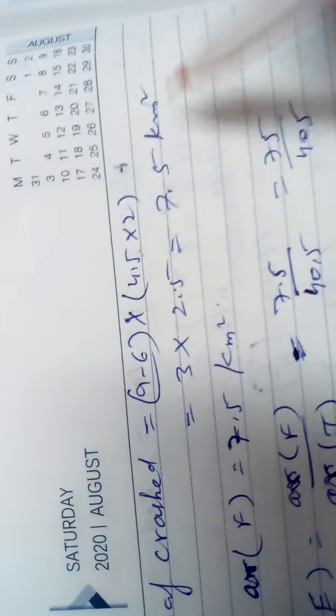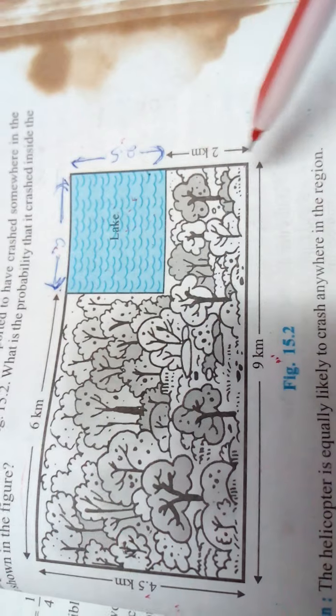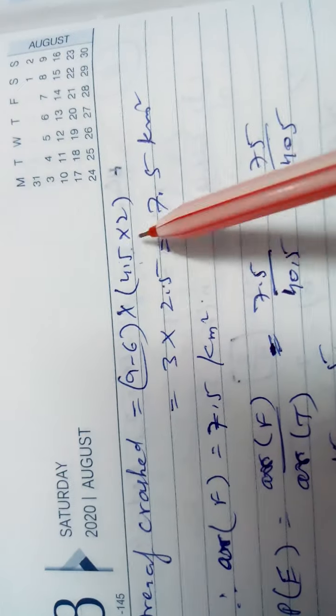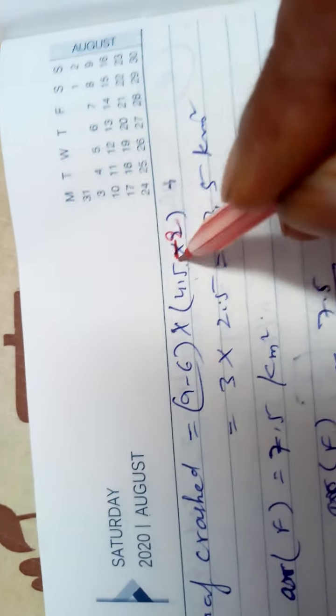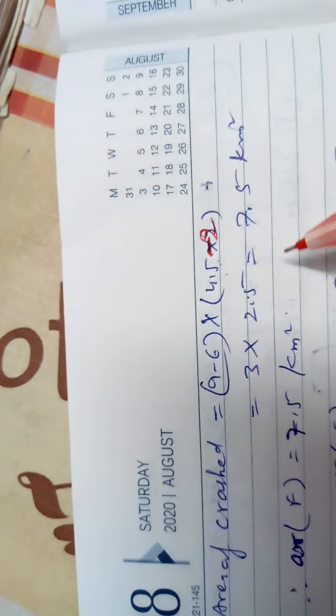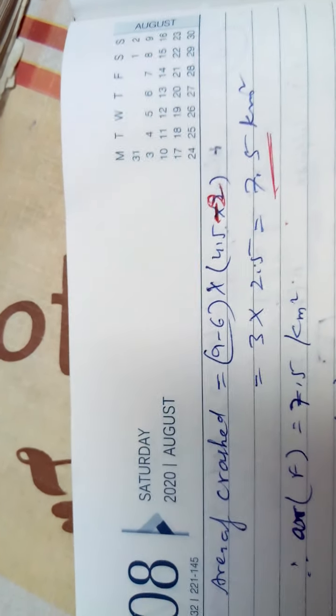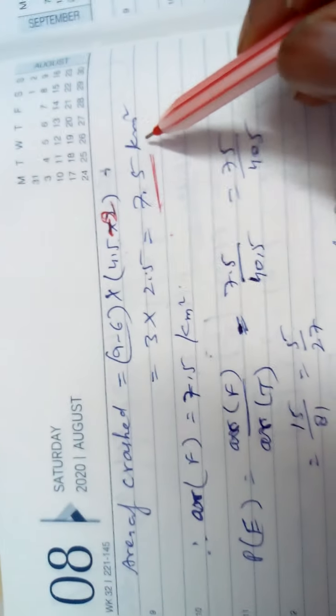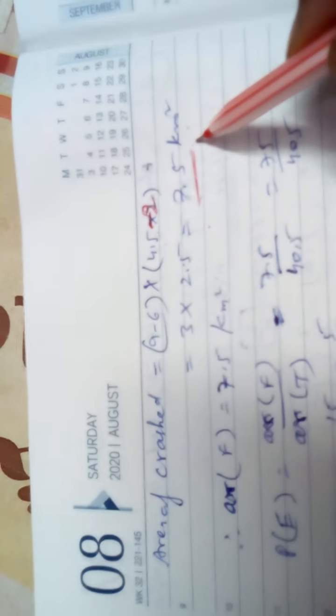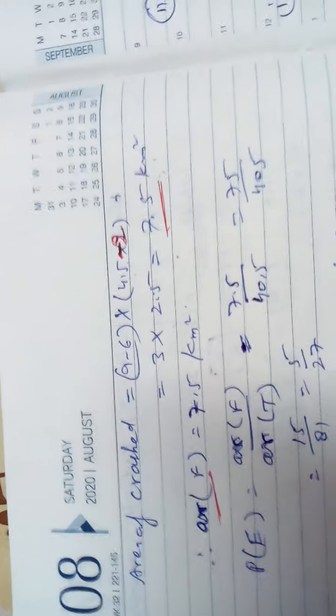Area of the crest means what your requirement is. It is given here. 9 is this, 6 is this, so this length will be 9 minus 6, and breadth will be 4.5 minus 2, which is 2.5. So L into B, 9 minus 6 times 4.5 minus 2, you get 3 into 2.5, which is 7.5 kilometre square, the area of requirement, favorable. So it is the area in favor, and this is the area in total.